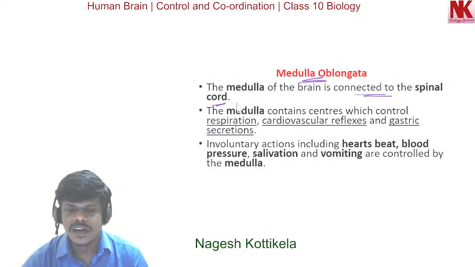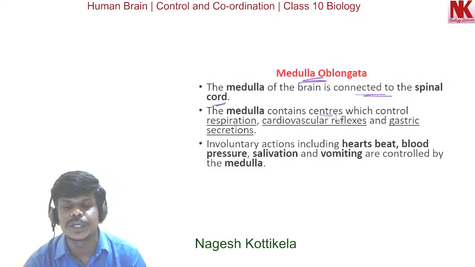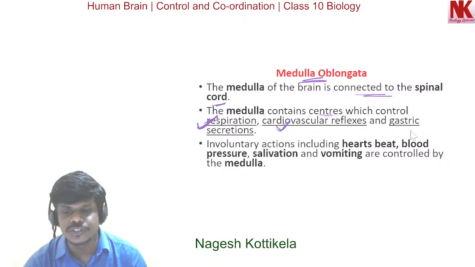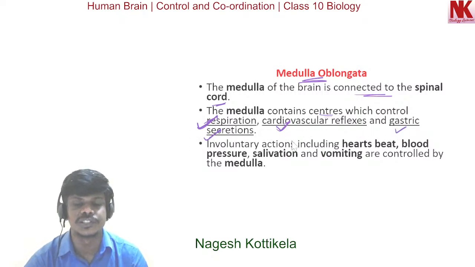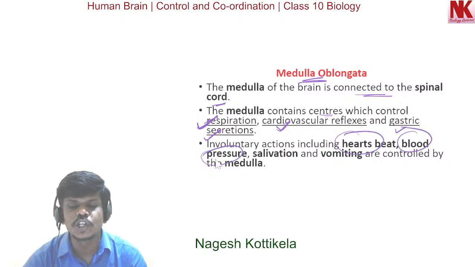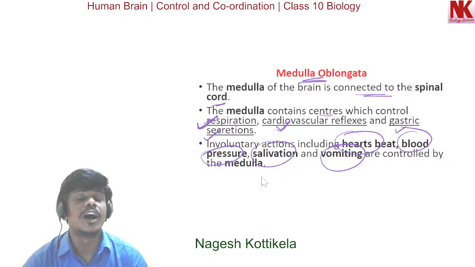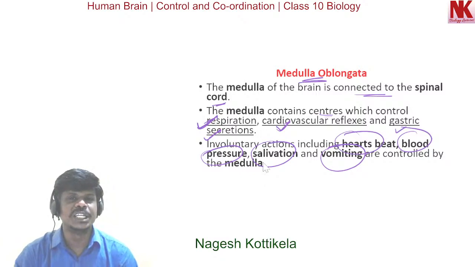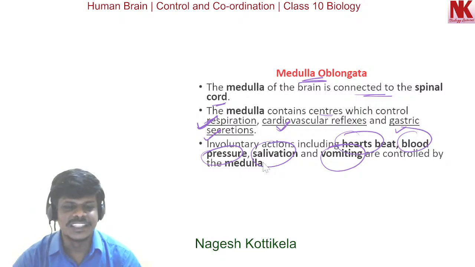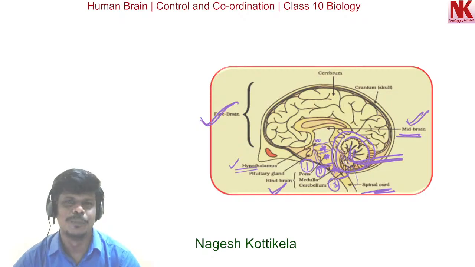And here the medulla contains centers for controlling respiration, cardiovascular reflexes, and the gastric secretions. And the involuntary actions like heartbeat, blood pressure, salivation, vomiting, all these are controlled by medulla oblongata. So the rate of heartbeat, the rate of respiration, the salivation, the vomiting, all these involuntary functions are controlled by the medulla oblongata. So these are the different parts in human brain.